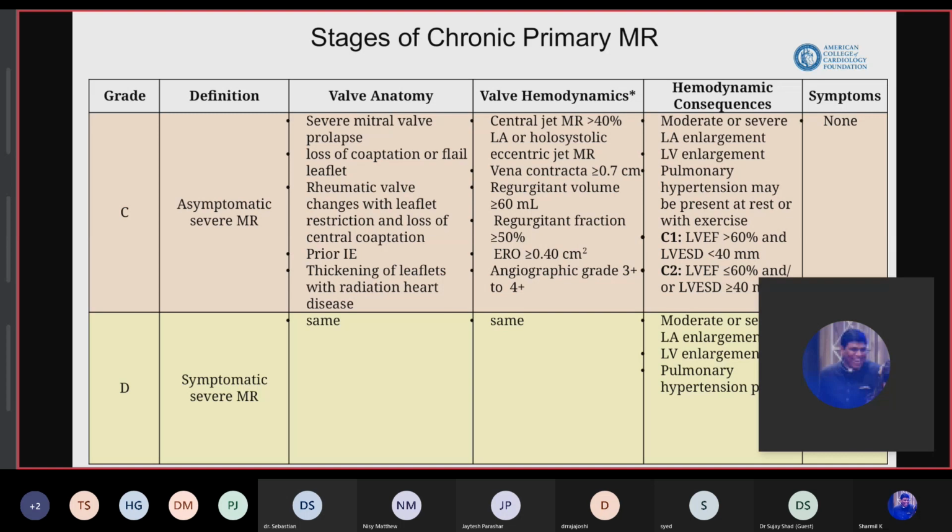So the correction of MR before these irreversible changes can be curative, and we will discuss in the next slide why this value is important. The symptoms in stage D are the consequences of the pathophysiology of MR, which may indicate LV and LA compliance changes, an increase in the PA pressures, and a decrease in the RV functions.